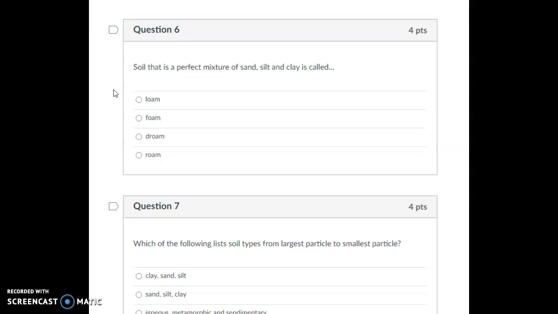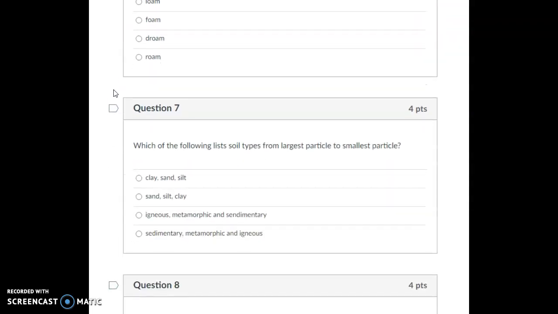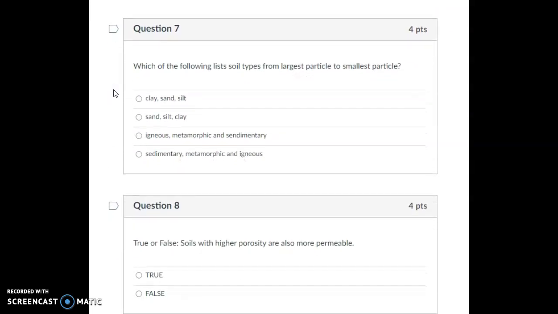Question 6. Soil that is a perfect mixture of sand, silt, and clay is called loam, foam, drome, or rome. Question 7. Which of the following lists soil types from largest particle to smallest particle? Clay, sand, silt, clay, igneous, metamorphic, sedimentary, metamorphic, igneous.